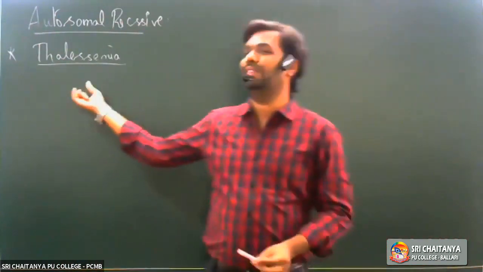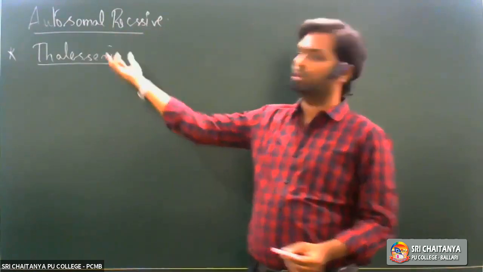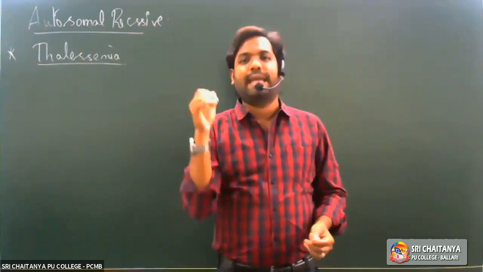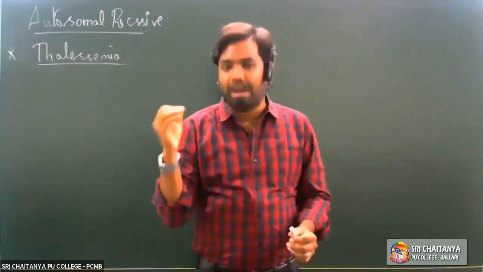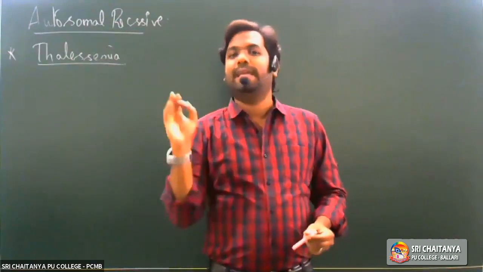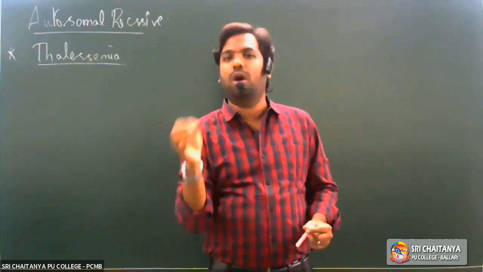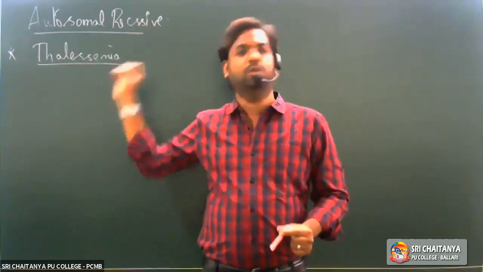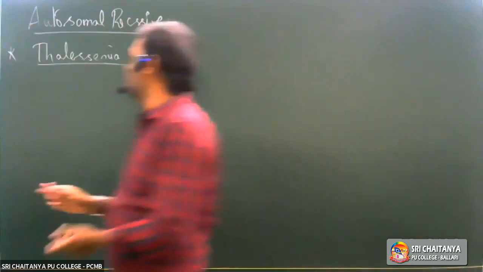This disorder is mostly characterized by damage or disintegration of RBCs due to abnormal hemoglobin molecules that are being formed. That is the characteristic feature of thalassemia.